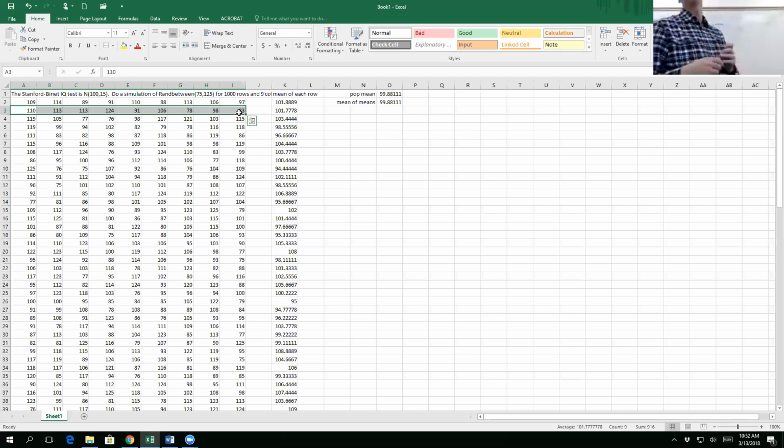Going back a little bit, I did the same thing on my computer and I got the population mean and mean of means, they're both different. Yeah, they're pretty close to the same.